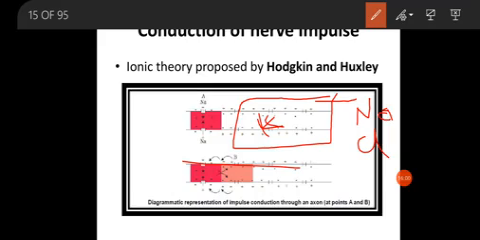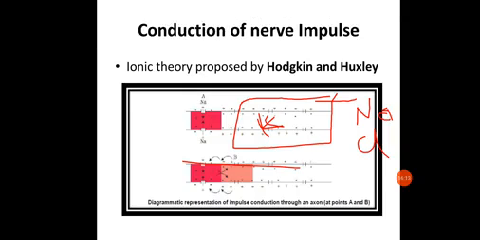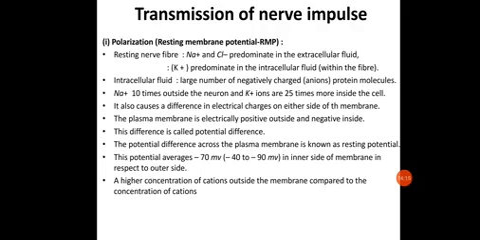The sodium ions are 10 times more concentrated outside the neuron, and potassium ions are 25 times more concentrated inside the cell. So even outside the neuron there will be a high amount of sodium, and inside the cell there will be a high amount of potassium.